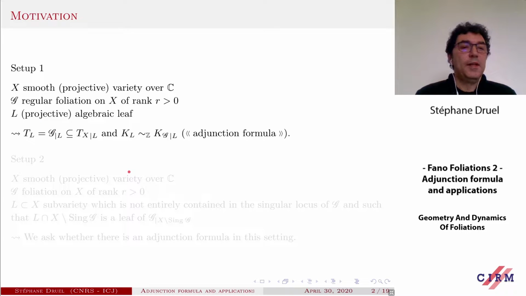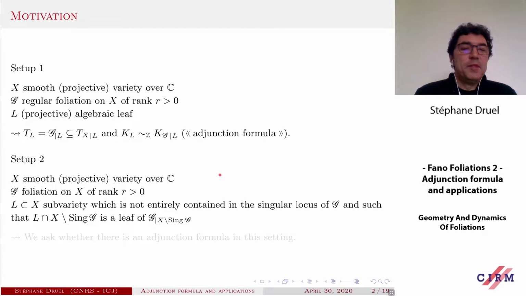In particular, taking determinants, you see that the canonical class of L is nothing but the restriction of the canonical class of G to L. This is what I want to call an adjunction formula. So in the regular case, this is easy to get. Let's see a different setting.